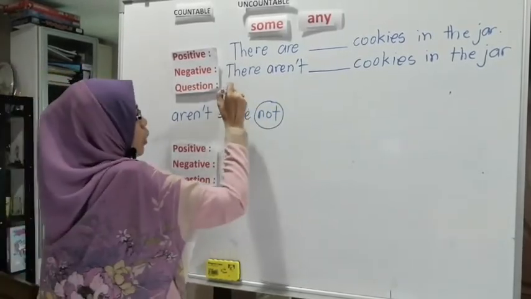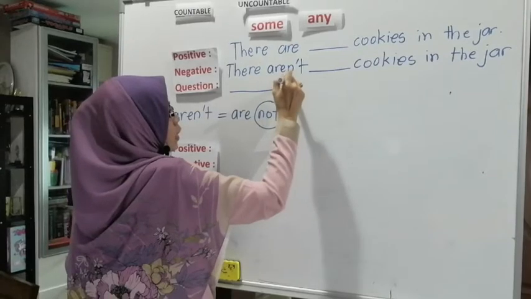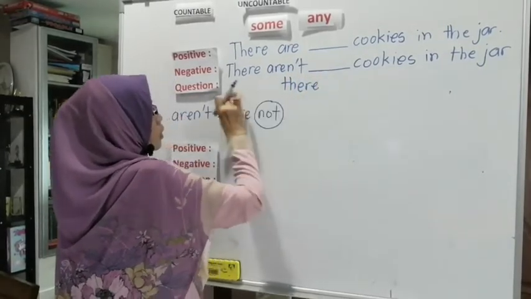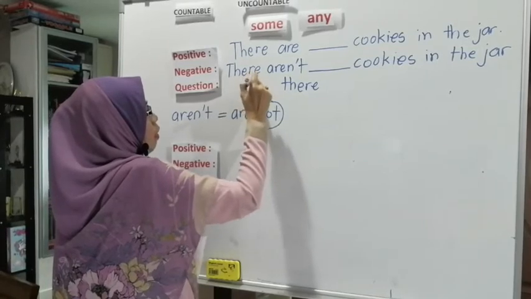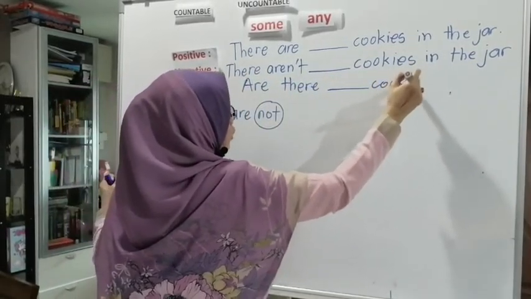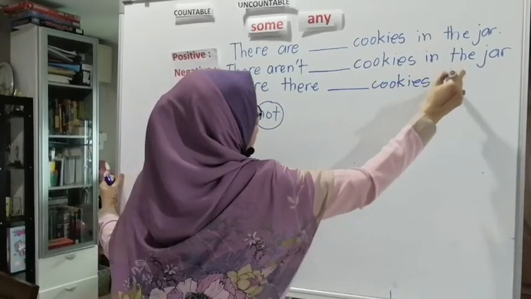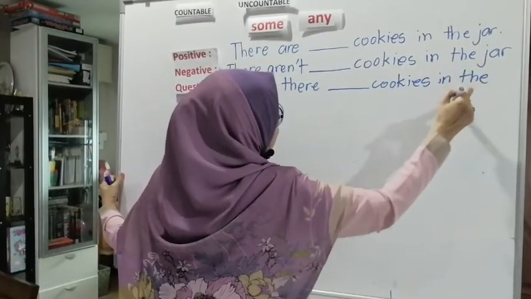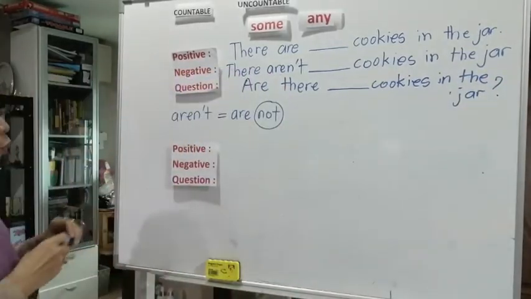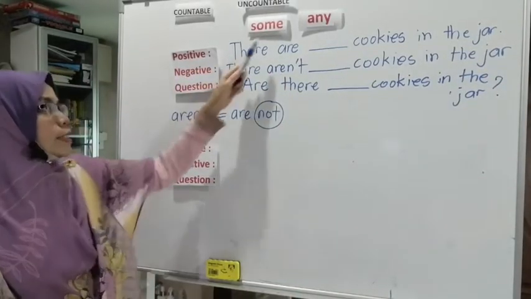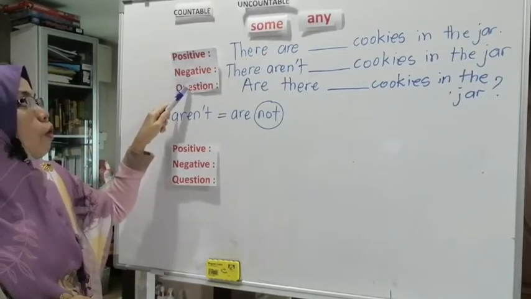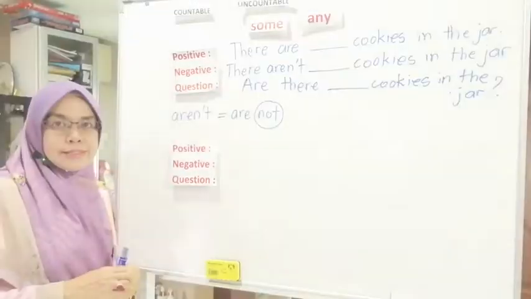Alright, in a question: are there cookies in the jar? Question mark. So how are we going to put some and any in these three forms of sentences?